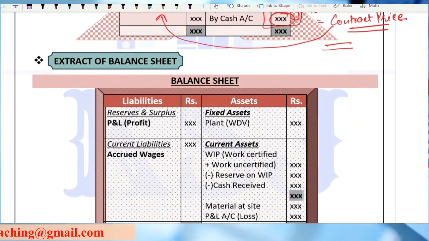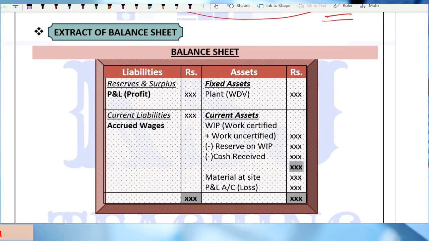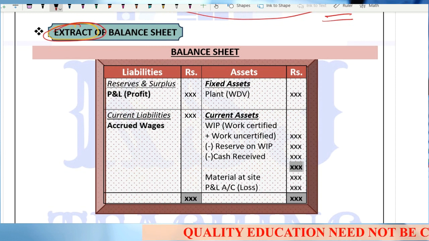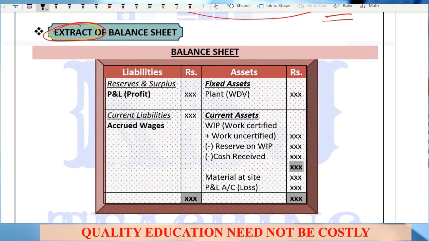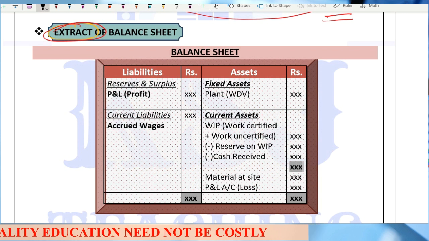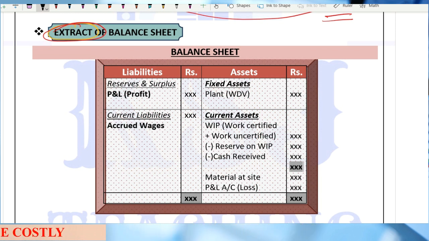Now another topic is extract of balance sheet. Why is the word extract written, and not only balance sheet? We are preparing the books for a particular contract. I'm not preparing my complete balance sheet.